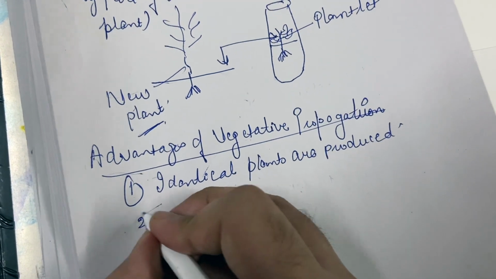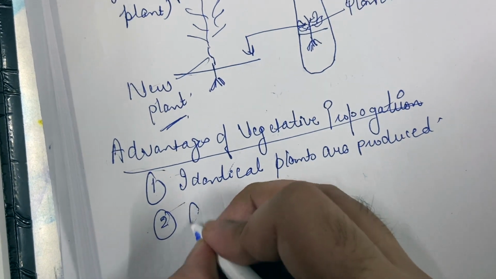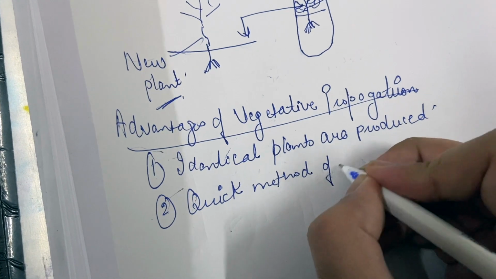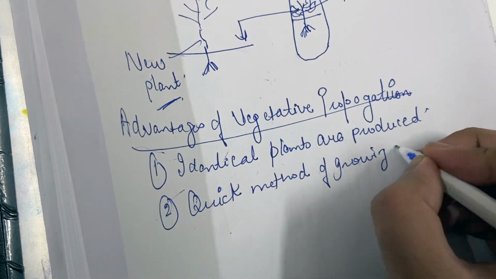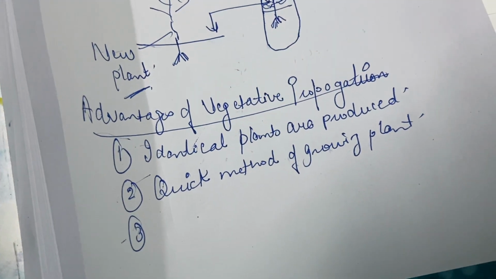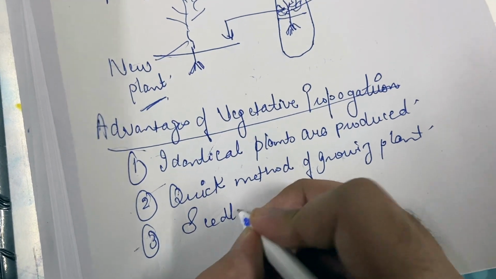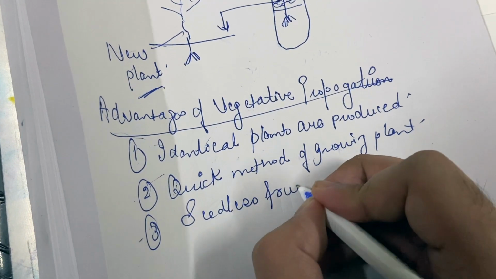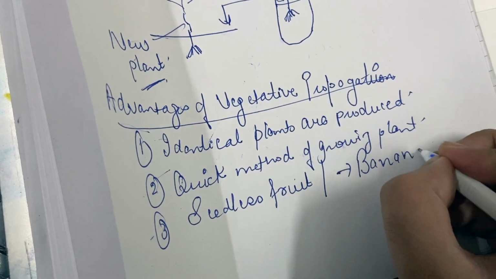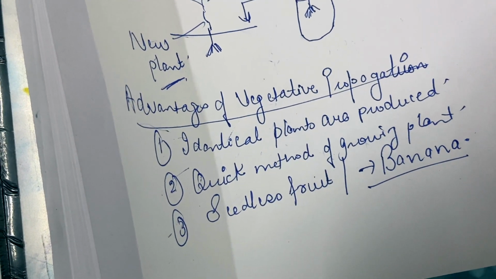The second advantage is that it is a quick method of growing plants. The third advantage is that it is the only method to grow seedless plants or fruits. For example, banana. In banana, which is a seedless plant, vegetative propagation is the only method to grow it.